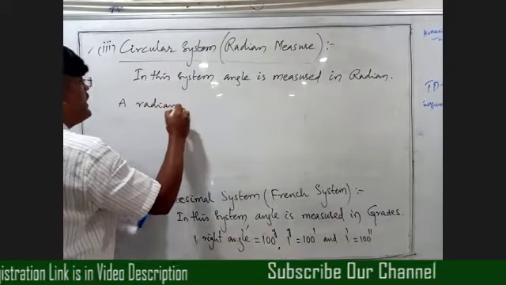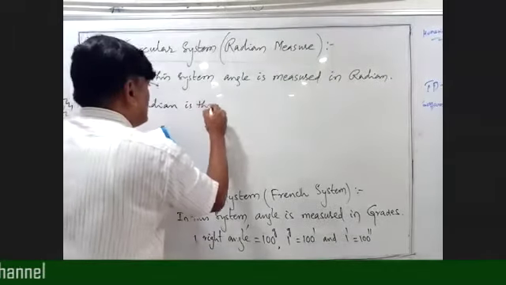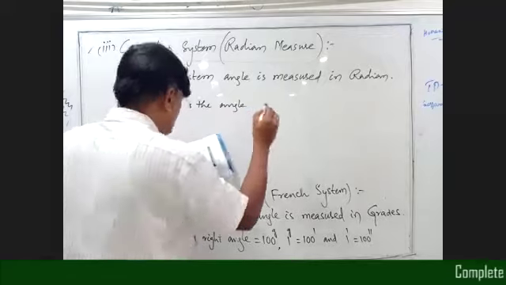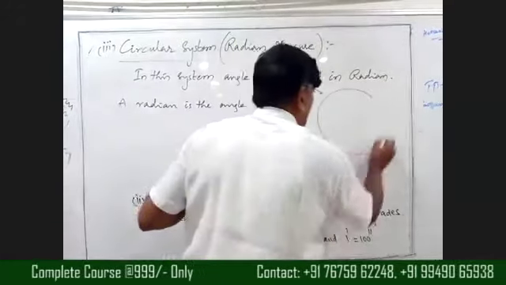A radian is the angle subtended. Take this diagram now.